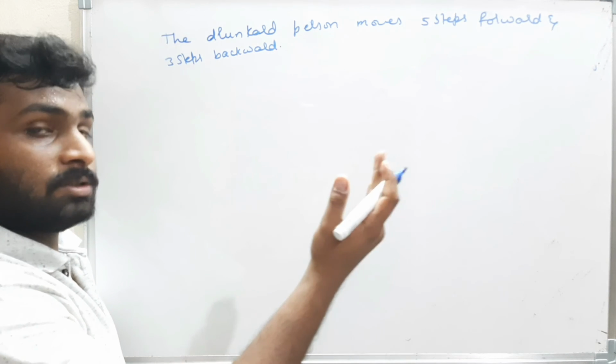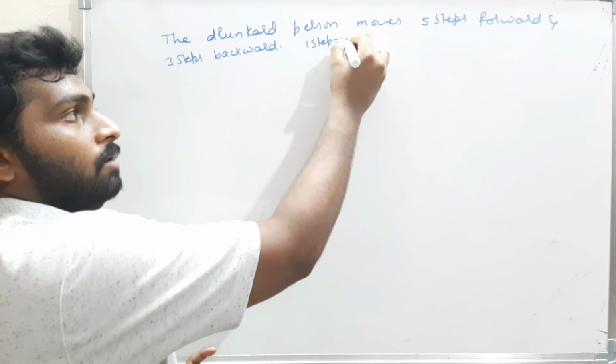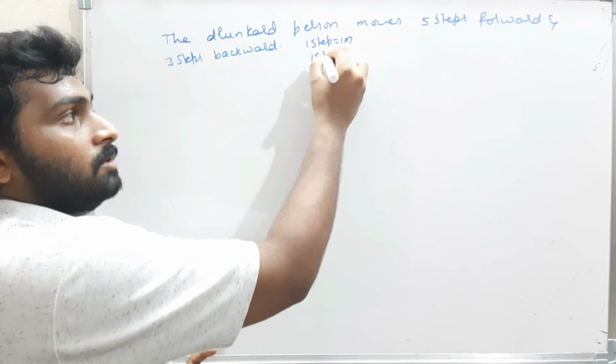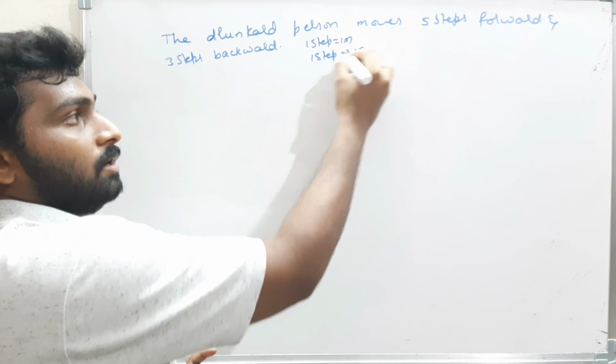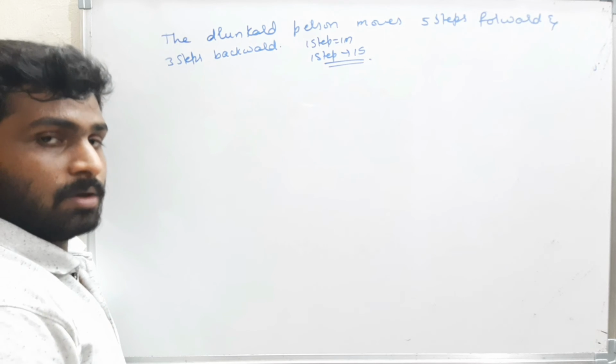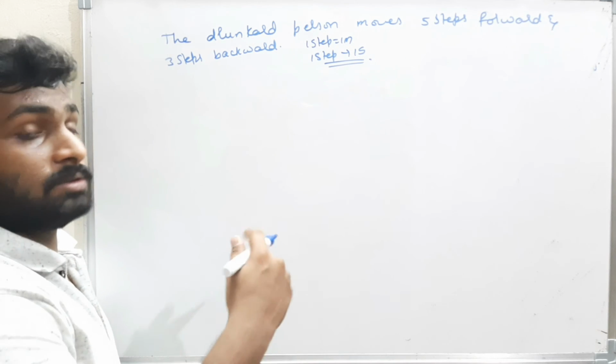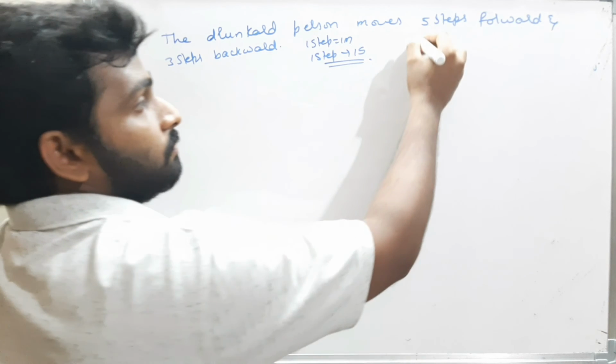Again 5 steps forward and 3 steps backward. Assume 1 step length is 1 meter, and the time taken for 1 step is 1 second.